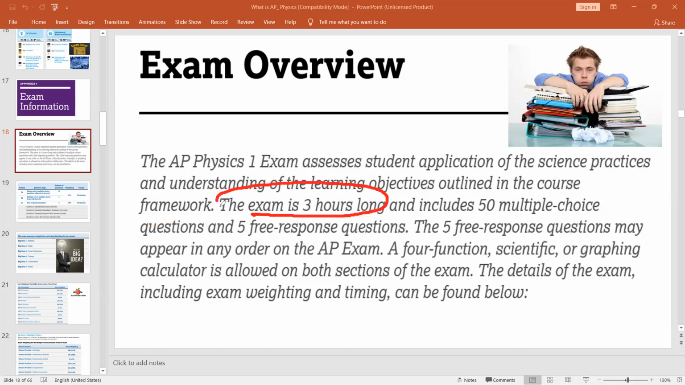The exam is 3 hours long, including 50 multiple choice questions, MCQ, and 5 free response questions. These 5 free response questions may appear in any order of the AP exam. A 4-function, scientific, or graphing calculator is allowed on both sections of the exam. The details of the exam, including weighting and timing, are in the next slides. So mind it, it is a 3-hour exam, 50 MCQs and 5 free response questions.